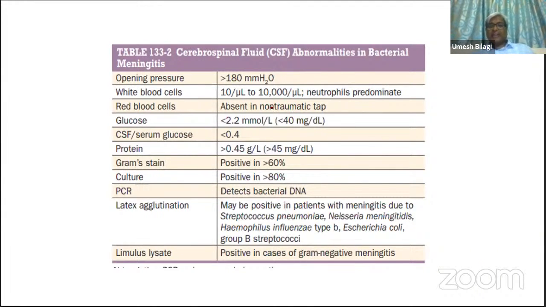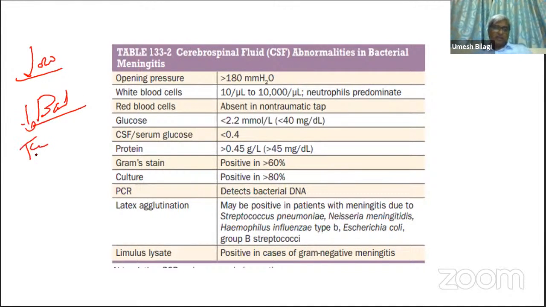And if you have done a traumatic tap, you may get some red blood cells. By doing LP, we cause some trauma, and that trauma will make the blood seep into the CSF, whatever you're drawing, and that traumatic LP can make the red blood cells appear there. And the glucose level is low in a patient with bacterial meningitis. Bacterial, fungal, and mycobacteria also it can decrease. Whereas in viral, the glucose level doesn't decrease much.